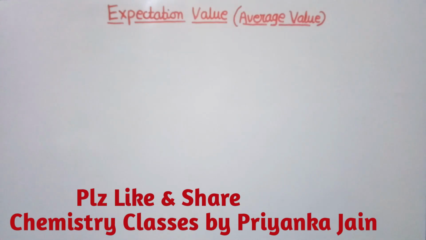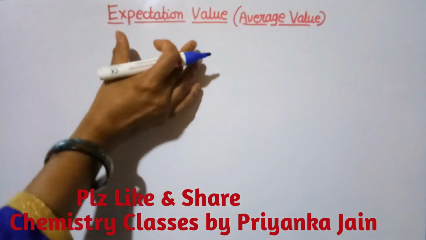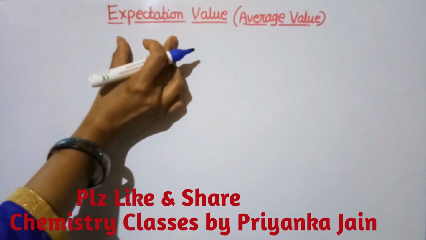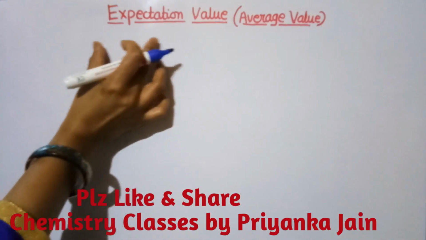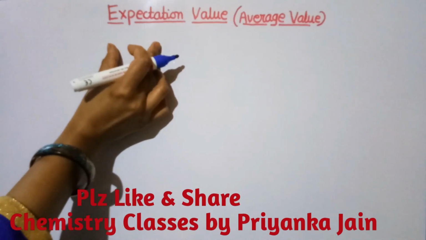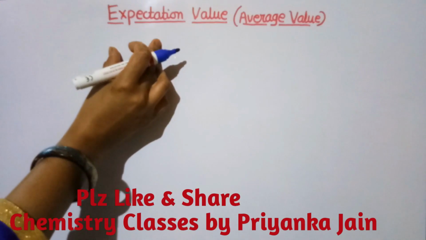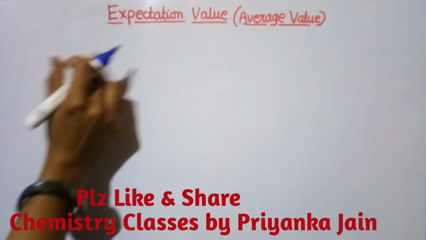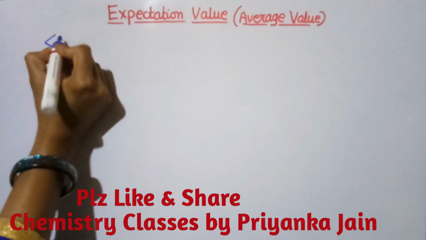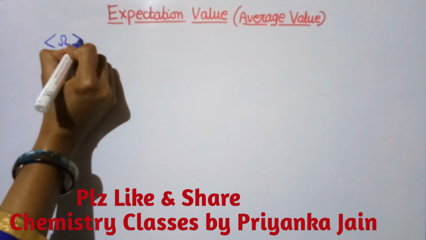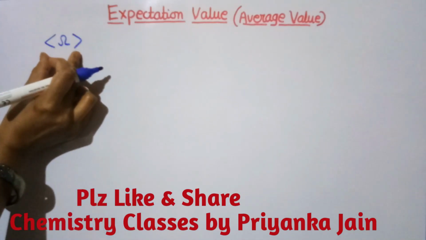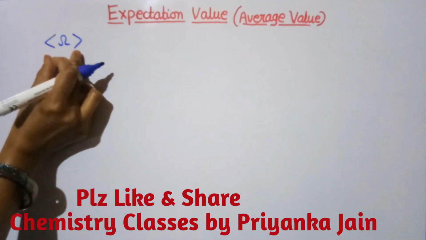Now we have to see the expectation value, or we can say the average value. We have to find the expectation value of an operator. In quantum mechanics we generally take the average value, or expectation value, of operators, right? And there is a formula for this. It is shown in this way. Suppose this is any operator, and this symbol denotes the expectation value of this operator.